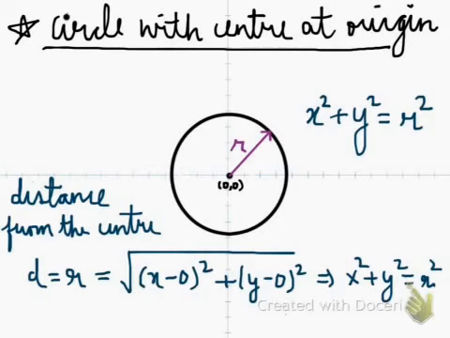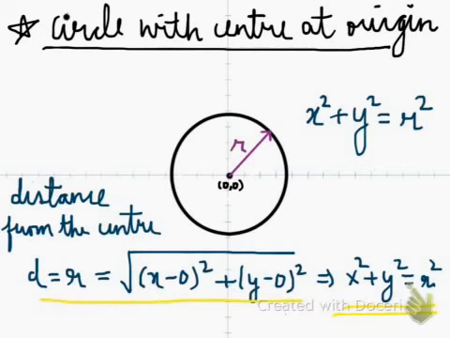This equation can be derived using the distance formula, and is written as d is equal to r, and this can be written as under the root of (x2 minus x1) whole square plus (y2 minus y1) whole square. And from there we have under root x square plus y square is equal to r, and therefore from here we have x square plus y square equal to r square. So this is the locus of a point which has a constant distance from the origin.